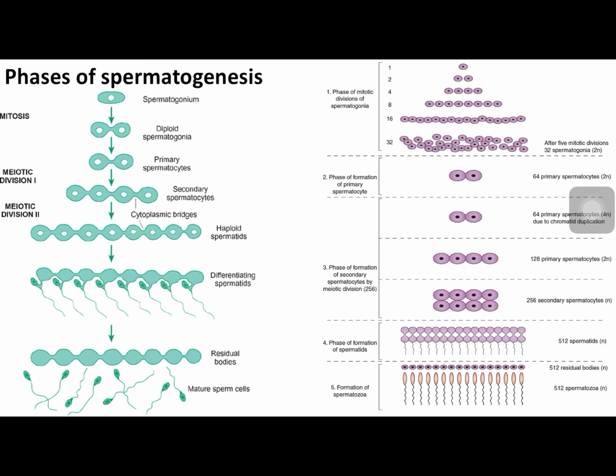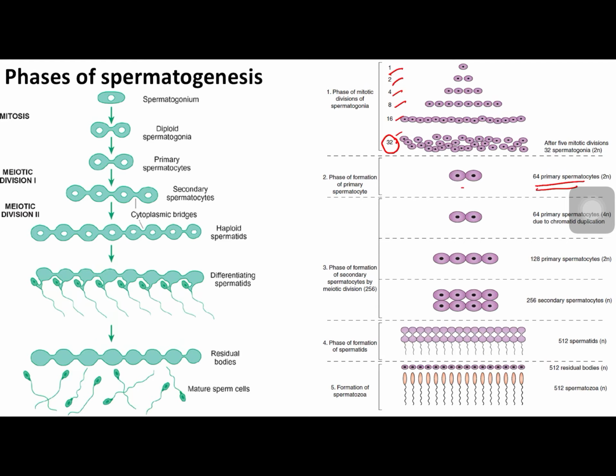Now these spermatogonia divide 5 times, 1, 2, 3, 4, 5. Once they divide 5 times, they form 32 spermatogonia, which are diploid, having 2 sets of chromosomes. After they form 32 spermatogonia, they undergo one more mitotic division to form 64 primary spermatocytes. So here a little maths is required. Each spermatogonium is forming 64 primary spermatocytes till this stage.